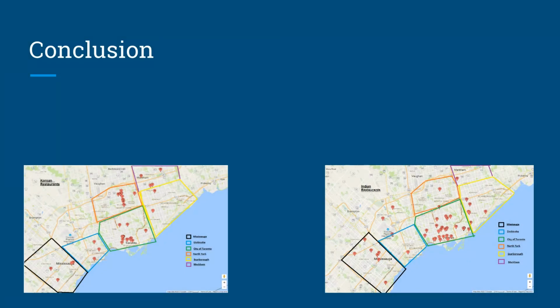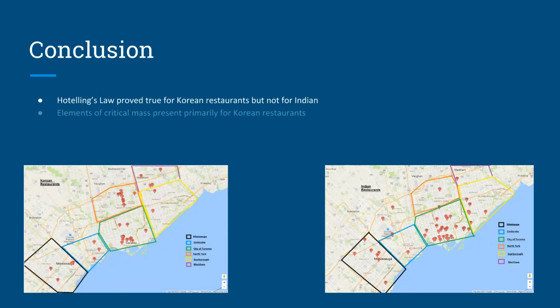Thus, comparing our two data sets, we can use the conclusion observed for Korean restaurants to understand Indian restaurants. Indian restaurants do not compete based on convention. Less competition in general means less requirement to cluster. We have seen that clusters are areas of proven success, according to Patterson and Silver's critical mass. No clear clusters exist within Indian restaurants, but they are focused in one major region.